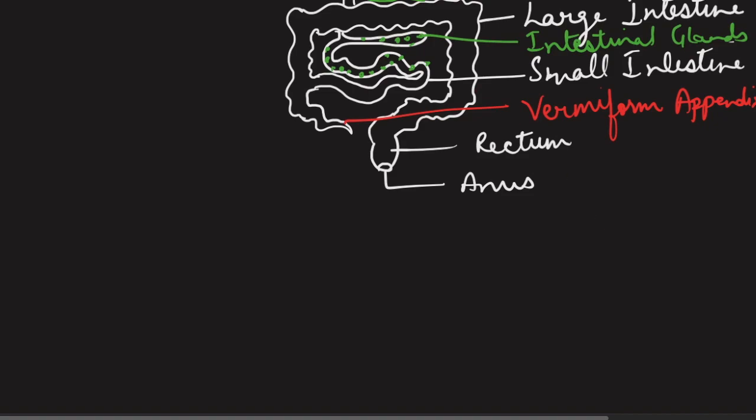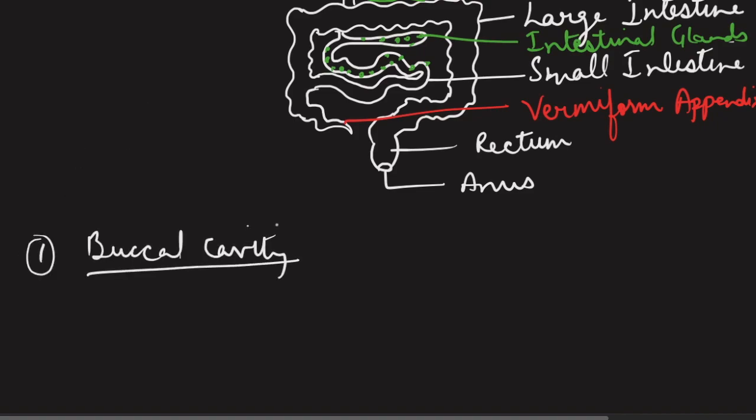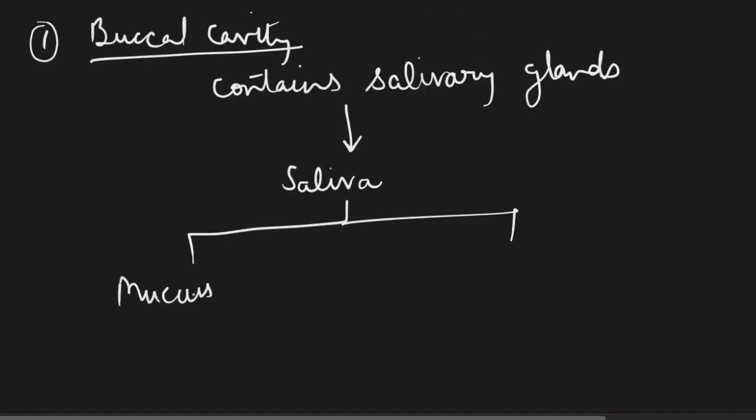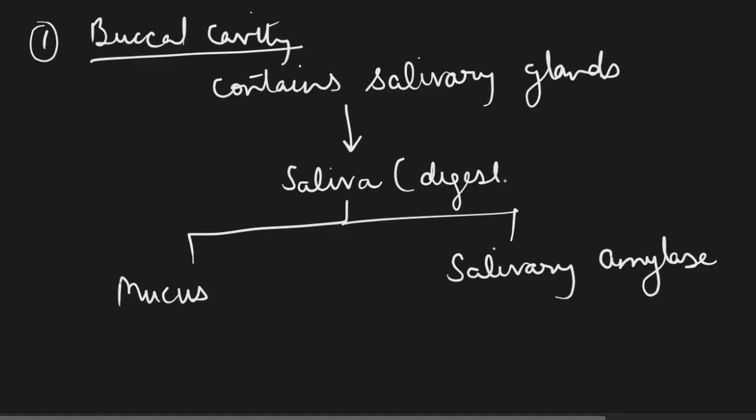So first of all, we will start with buccal cavity. So buccal cavity contains salivary glands. Salivary glands produce a digestive juice which is called as saliva. Saliva contains two major components, that are mucus and salivary amylase. Mucus will be seen produced all throughout the digestive tract because it helps in the lubrication process. So mucus will have the same function here also.